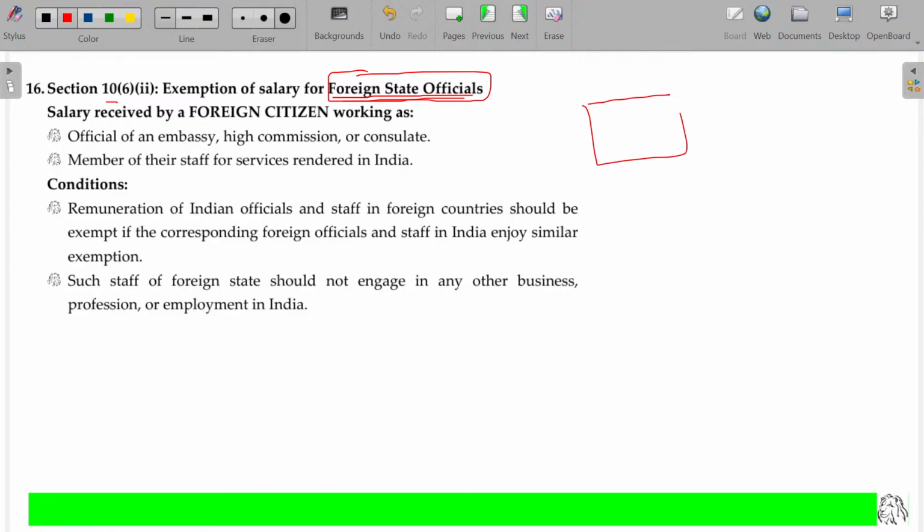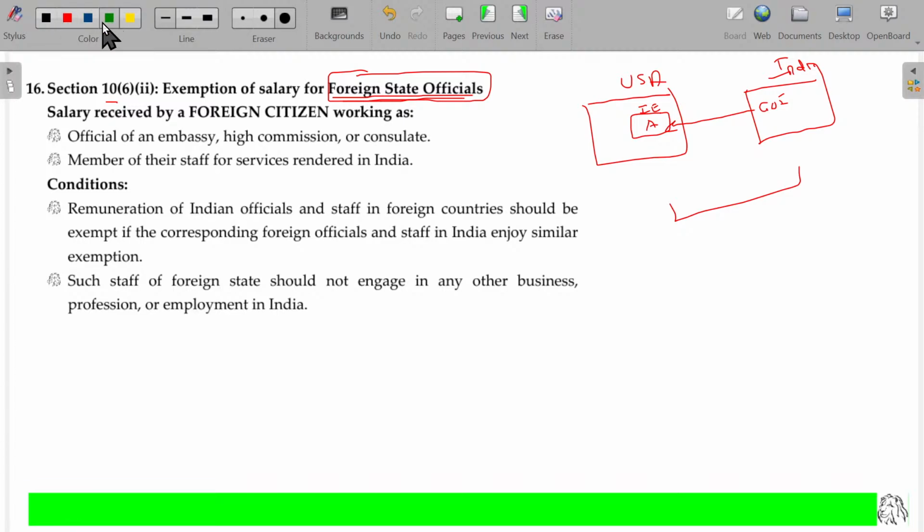Okay, so USA as well as India. Here Indian embassy is there. Here A is working. The payment is made by Government of India. USA says A is in USA only, so he is being the resident. Can I levy the tax on that? So then definitely there will be a treaty between USA and India. If A being an employee working in the Indian embassy, I will take tax on that. You don't levy the tax on that.